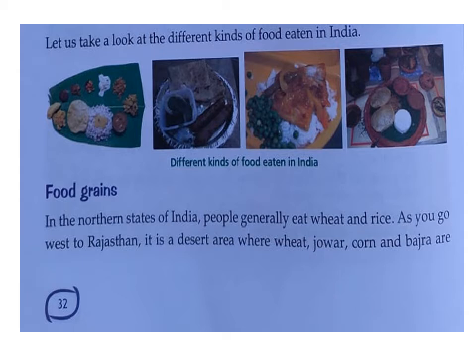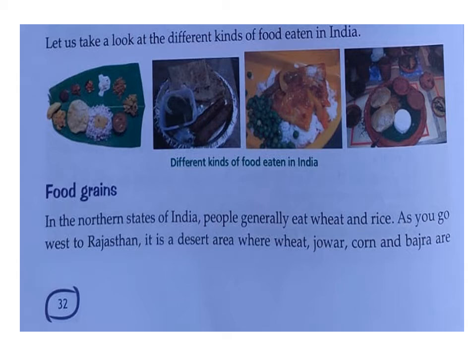Now, in your book, pictures are given. See first picture, second picture, third picture, the variation in the food items. Okay, first of all, we will see how these food items are classified into different groups. See, rice and wheat are basically seeds, and they occupy the major part of our diet. So these are called food grains.